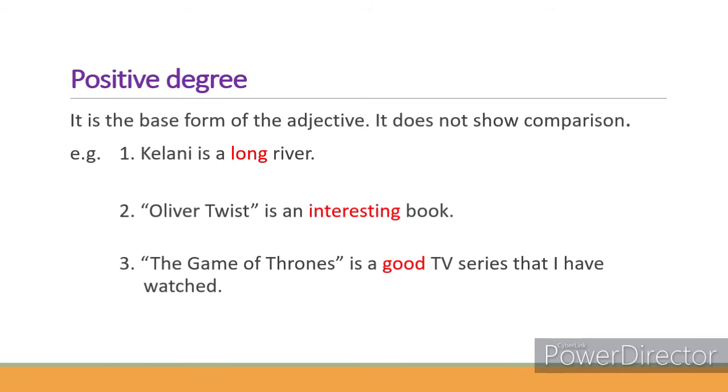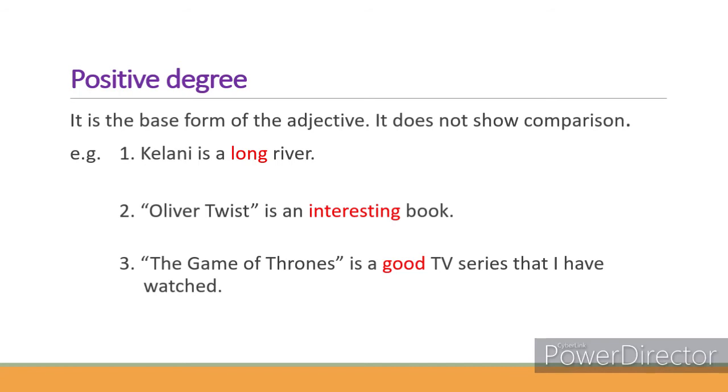Look at the second sentence. Oliver Twist is an interesting book. So here, the adjective interesting gives the idea about the Oliver Twist, and the book is not compared with any other storybook. The third sentence, The Game of Thrones is a good TV series that I have watched.